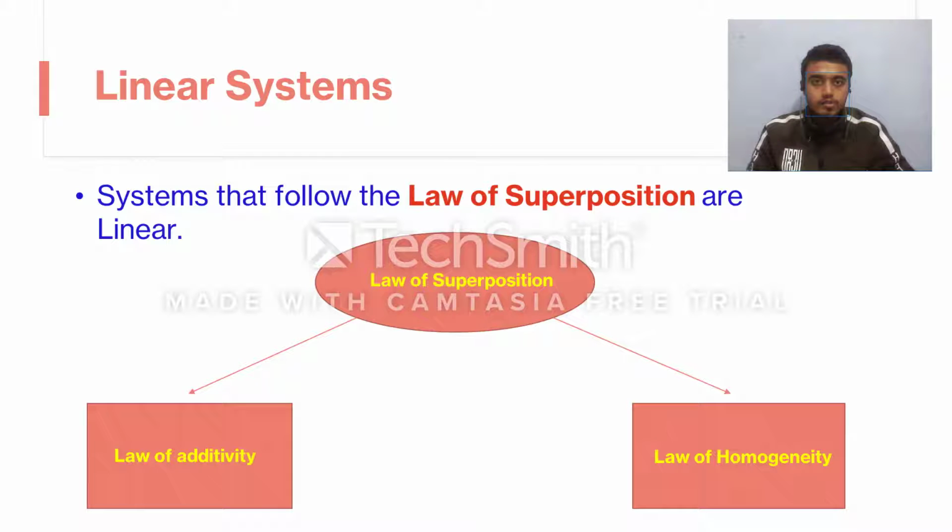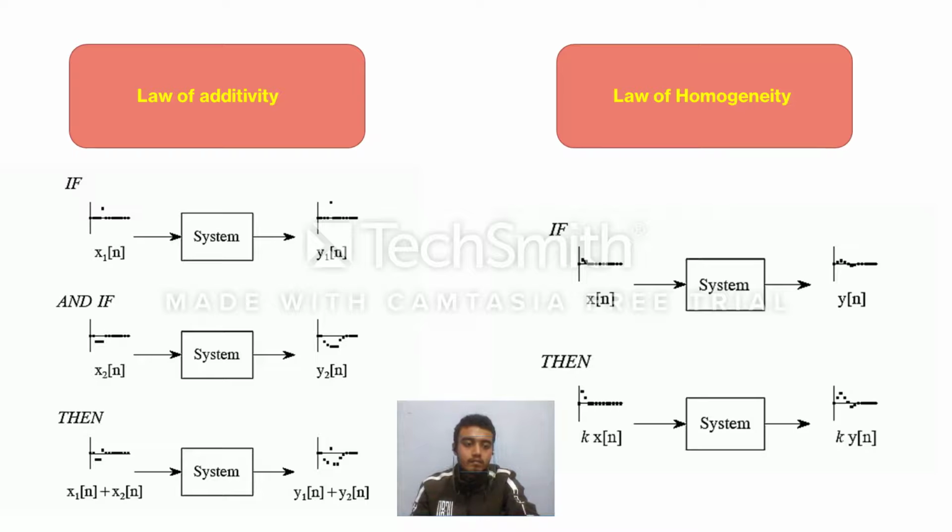Now what is the law of superposition? This law of superposition consists of two laws, the law of additivity and the law of homogeneity. So let us study what these laws actually are. Let us consider that we have a system and we are provided with two discrete time input signals x1[n] and x2[n]. Now if we provide the input x1[n] to the system, then it produces an output of y1[n], and if we provide input x2[n], then it produces an output of y2[n]. Now, if we provide an input of x1[n] plus x2[n], and if the system produces an output y1[n] plus y2[n], then we say that the system is following the law of additivity.